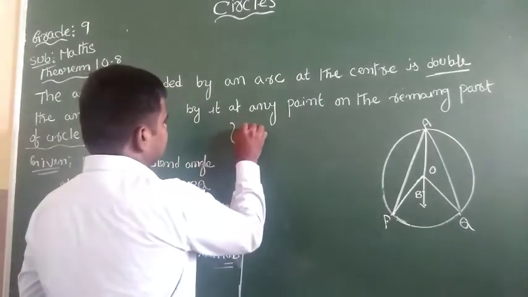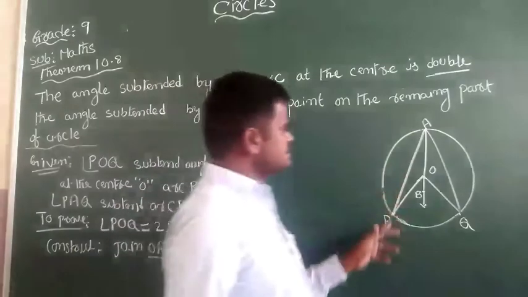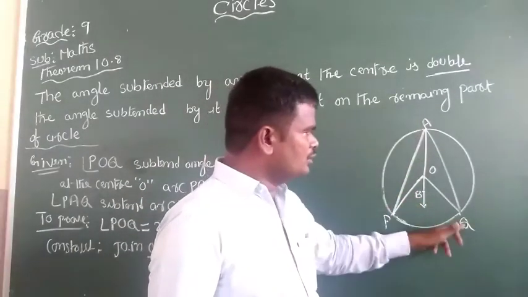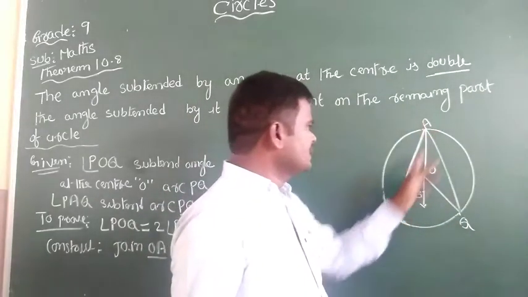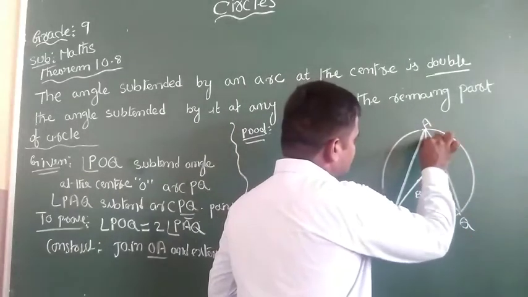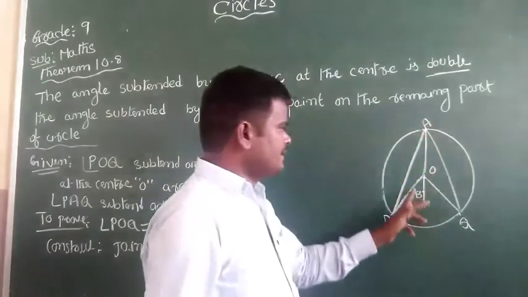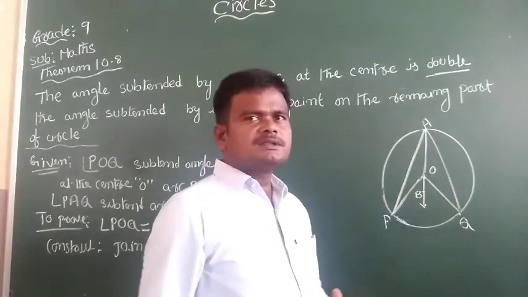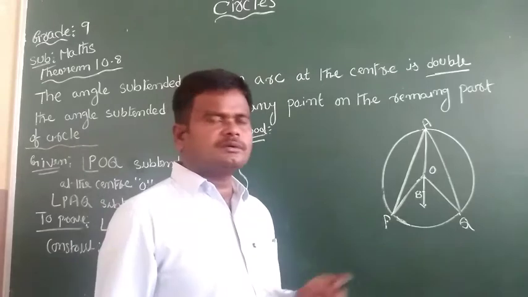Proof. In this case, AOP and AOQ are two triangles.